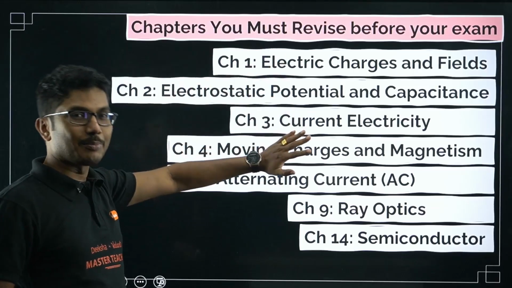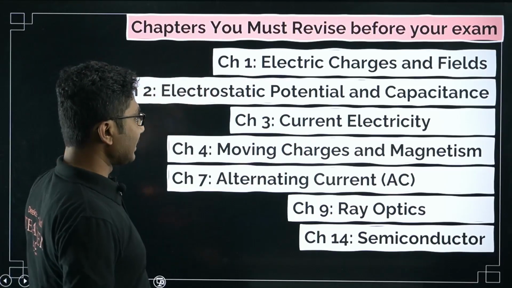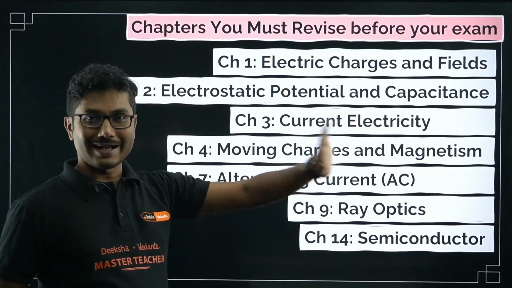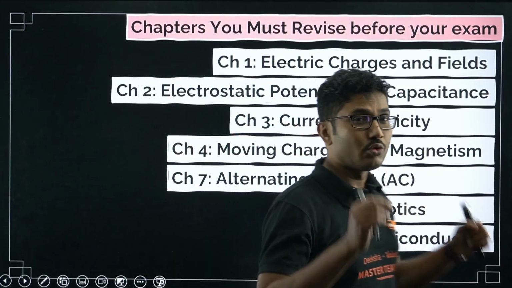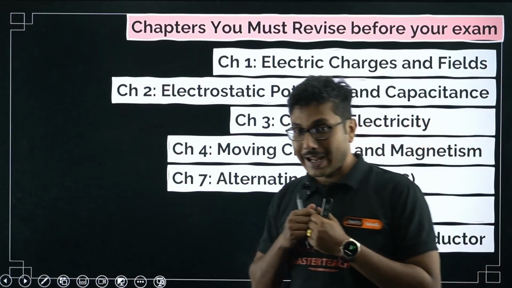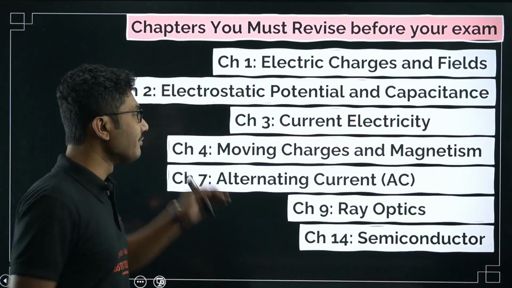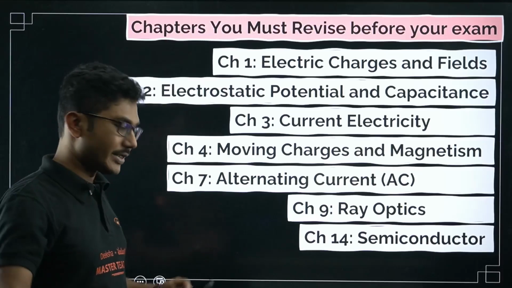If you have only completed these chapters, you have to revise. Other than that, alternating current, AC, ray optics and semiconductor, these are the most important chapters. You cannot skip these chapters. You have to revise everything from these chapters at least twice.